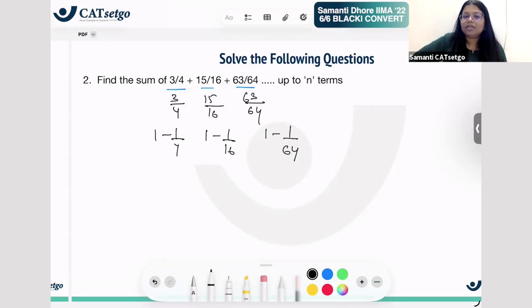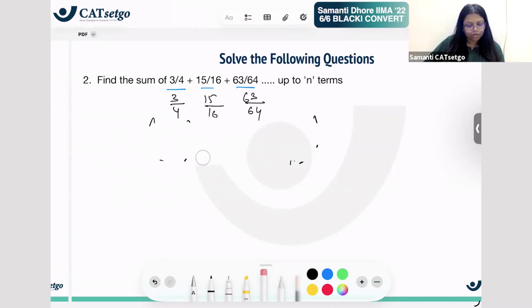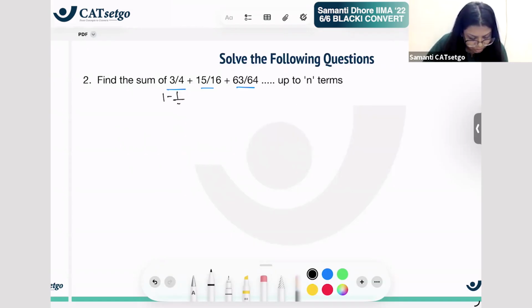Right? So once we notice this, every term is 1 minus 1 by 4 raised to n. 4 raised to 1, 4 raised to 2, 4 raised to 3, and so on. So if we look at the series, we have to find the sum of 1 minus 1 by 4 raised to n. So this is what we decode. Anytime you are given any series of this sort, you should know that you need to write these kinds of things. Let me write it neatly now. This is 1 minus 1 by 4.